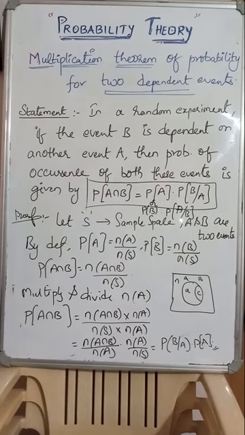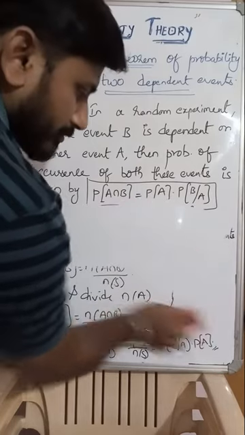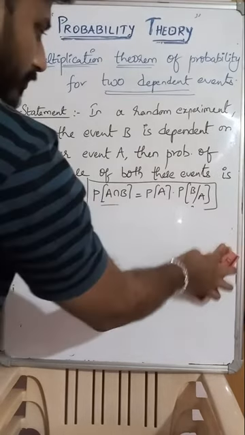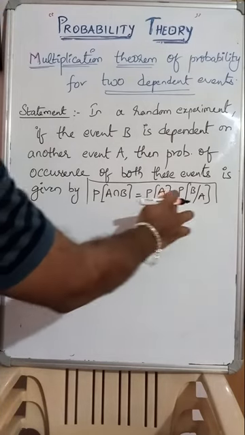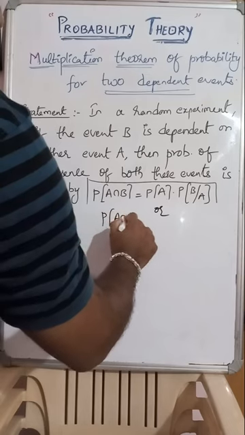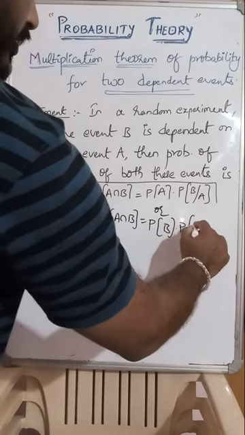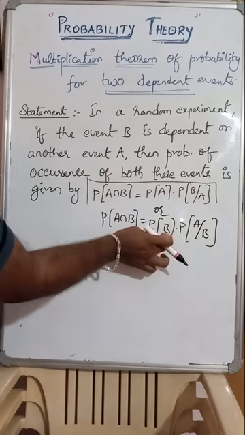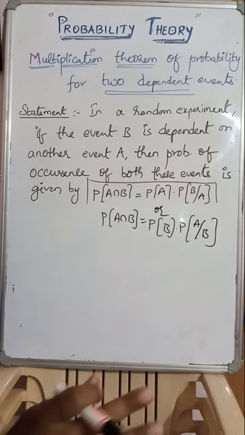Now look here. This is the formula, right? P of A intersection B equals P of A into P of B given A, or P of A intersection B equals P of B into P of A given B. What has already occurred, its probability has to be taken in the denominator. Here A is occurred, so probability of A. Here B is occurred, here probability of B. Clear?